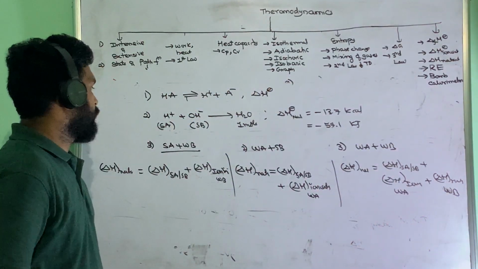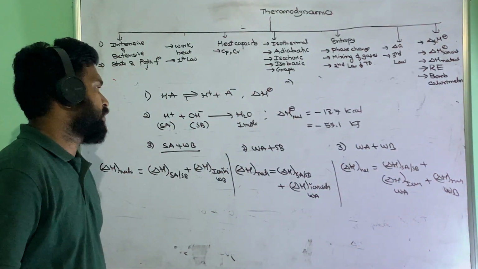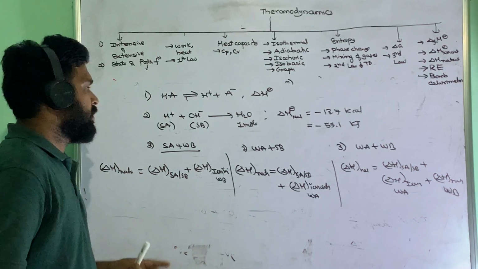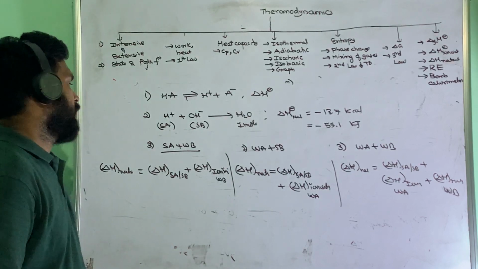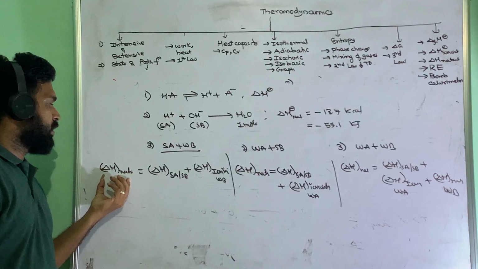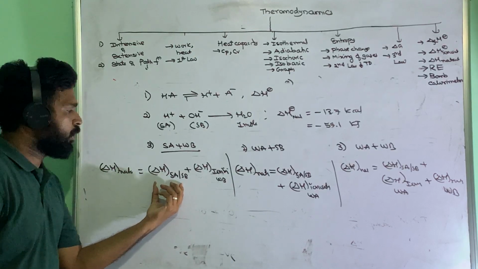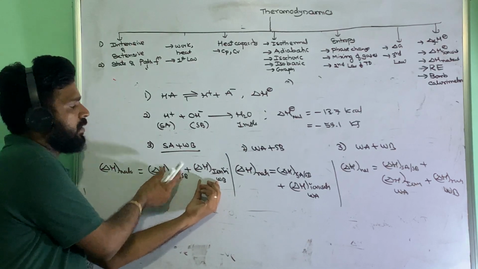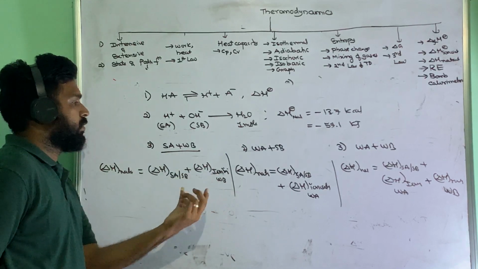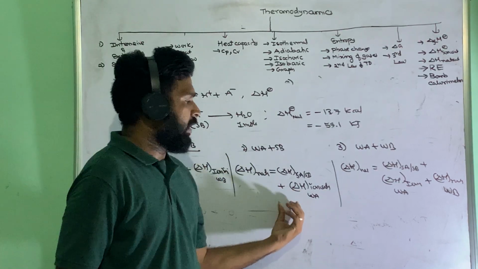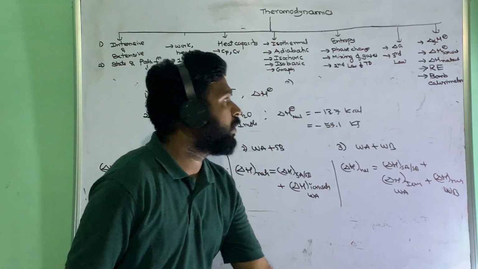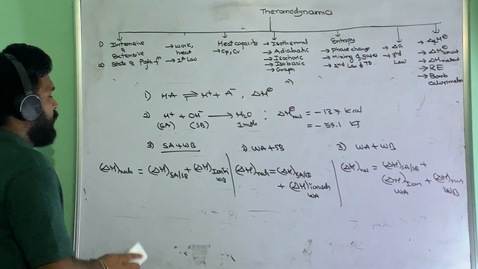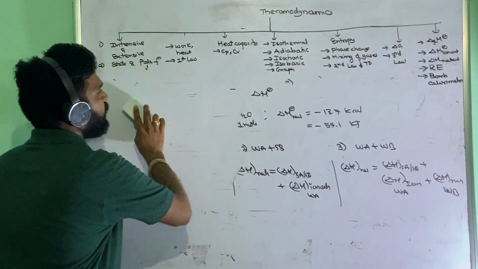These are the points you have to be careful about related to neutralization enthalpy when weak acids or weak bases are involved. So delta H neutralization is equal to what the strong acid and strong base release, plus some energy that is used for ionization. That is the purpose of writing delta H ionization. So that is the neutralization enthalpy.